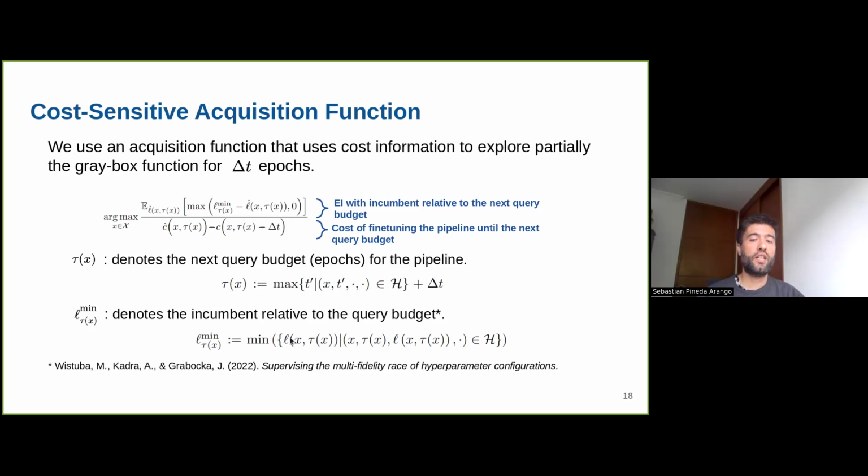And the incumbent is relative to the query budget, as I said. So if my specific model's next query point is 2 or 3, then we just need to look up the values of the learning curves at that same budget.